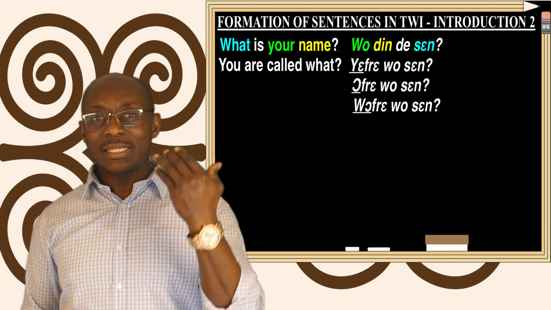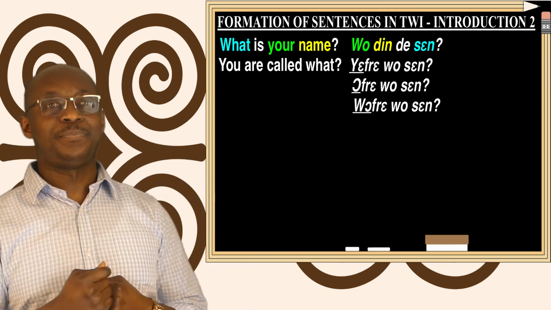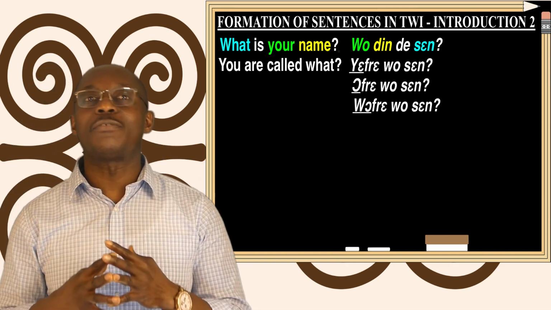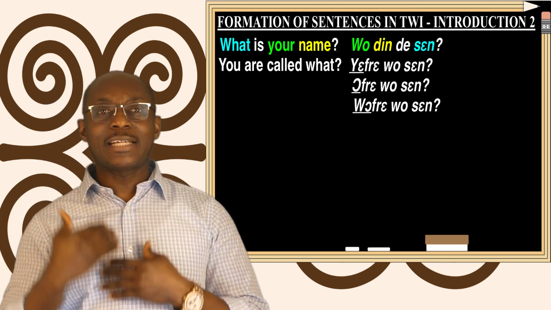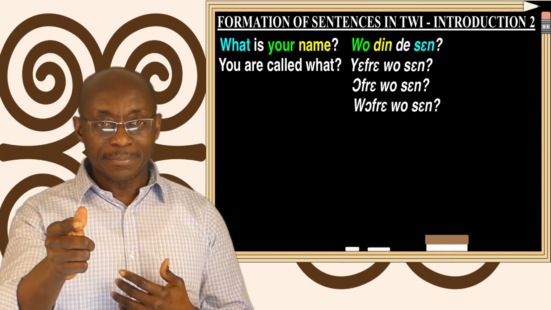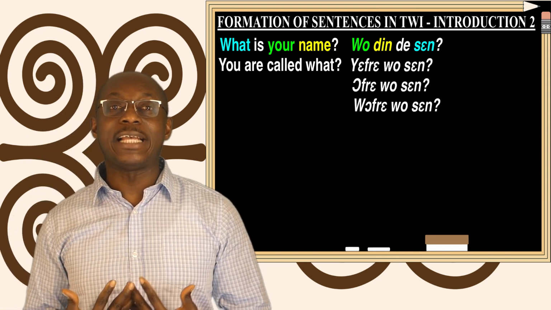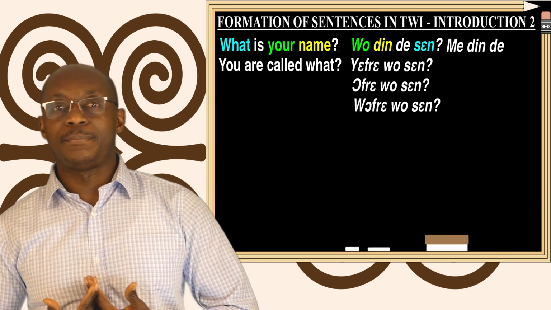Well, if somebody says Yɛfrɛ wo sɛn, Ɔfrɛ wo sɛn, or Wɔfrɛ wo sɛn, what will be the response? Well, first, if the person asks, wo din de sɛn, what is your name? Then you begin by saying, me din de.